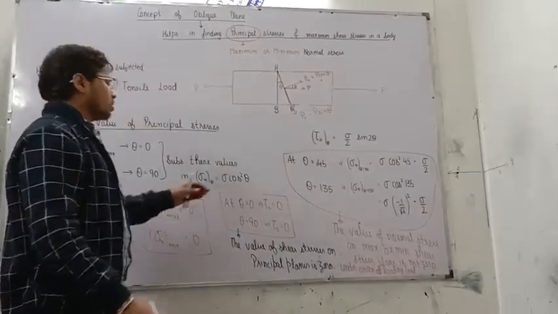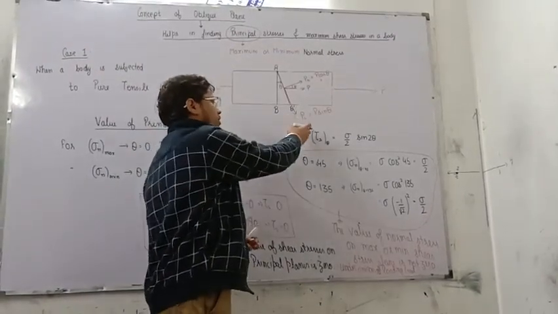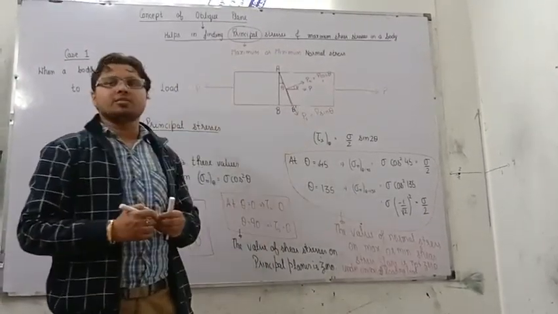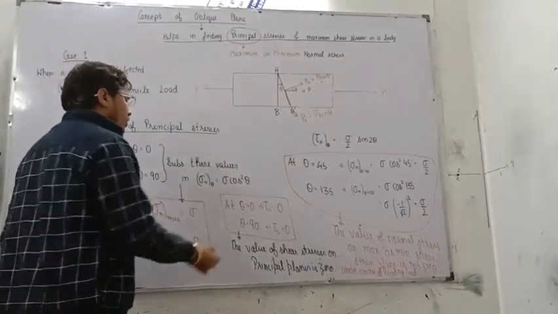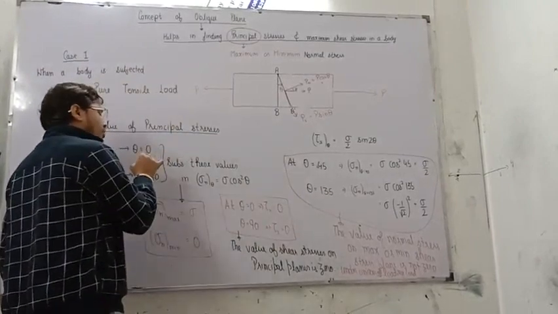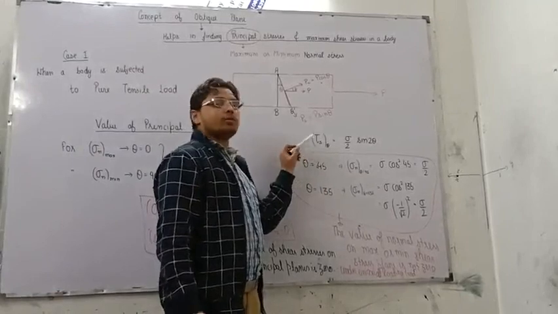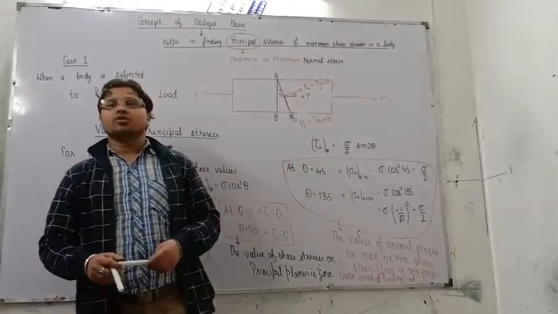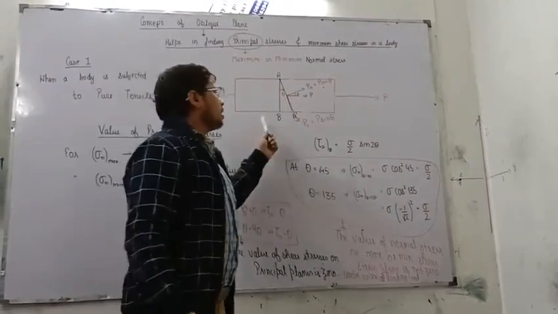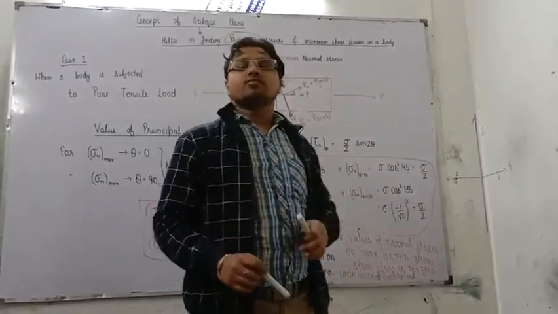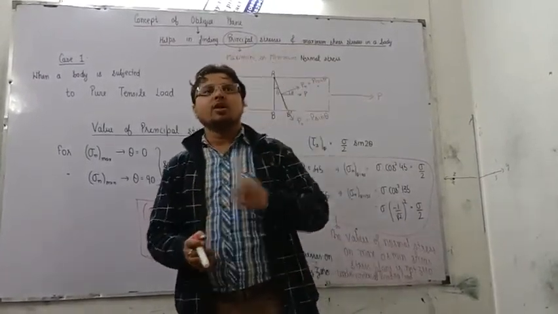Now, these stresses are known as principal stresses, and these are the values of shear stresses on the maximum and minimum shear stress planes, right? And we have interchanged also. We have found the value of shear stresses on the principal planes. We have also found the value of normal stresses on the planes of maximum and minimum shear. So for now, we'll stop the topic and we'll continue with biaxial loading conditions and studying the values of principal stresses and maximum and minimum stresses on an oblique plane.